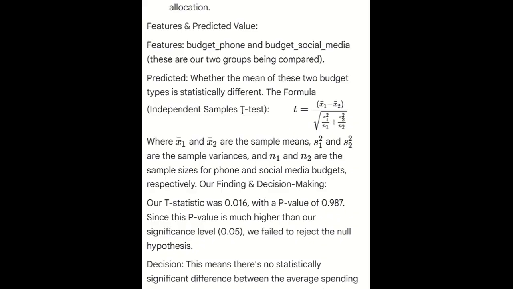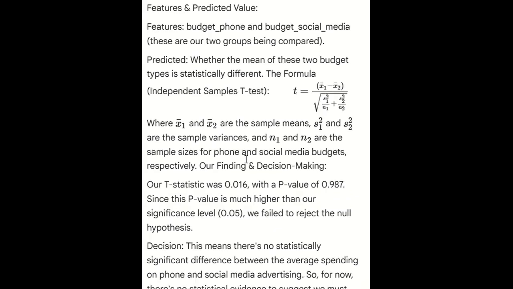The formula for the independent sample t-test is the difference of the means x1 and x2, divided by the square root of s1 squared over n1 plus s2 squared over n2. So here x1 and x2 are sample means, s1 squared and s2 squared are sample variances, and n1 and n2 are the sample sizes of the phone and social media budgets respectively.